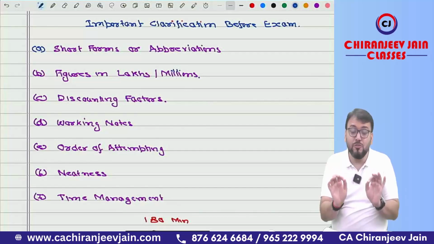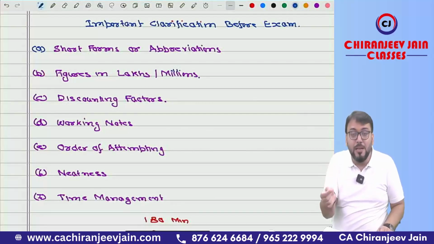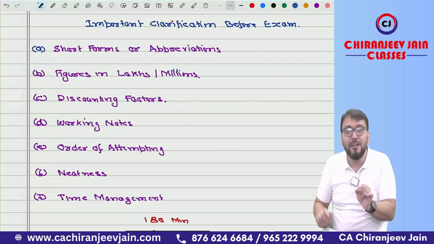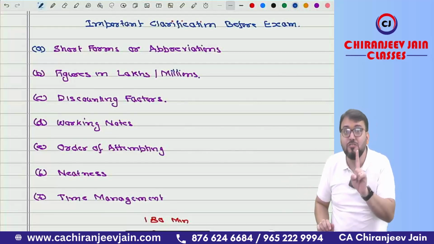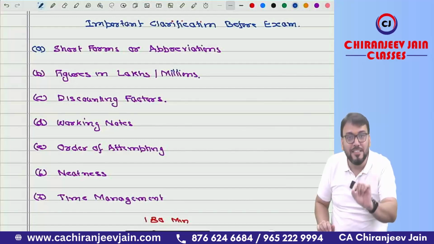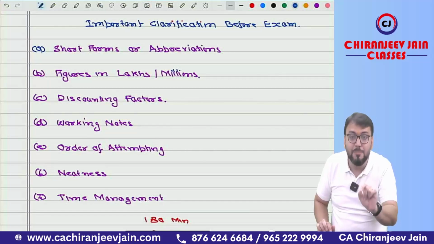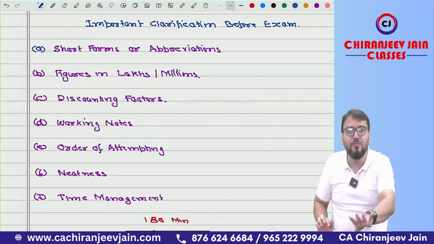But what you should do, if you are writing 3 decimals, you should multiply with 3 decimals only. If you are writing 4 decimals, you should multiply with 4 decimals. What I have seen is that students write down 3 decimals, but in the calculator they multiply with the entire decimal. That is not advisable. If you are writing 3 decimals for any discounting factor, once again I am repeating it, multiply with 3 decimals. If you are using 4 decimals, multiply with 4 decimals. If you are using 5 decimals, write down 5 decimals and multiply with 5 decimals.